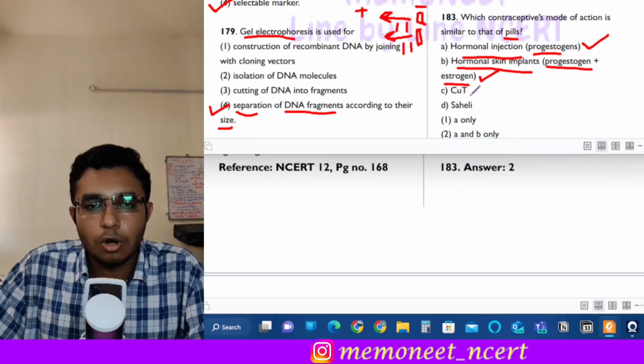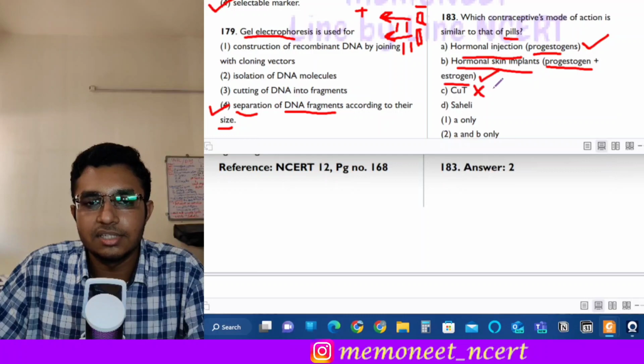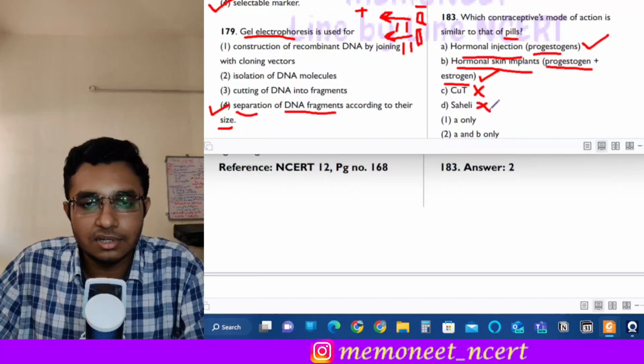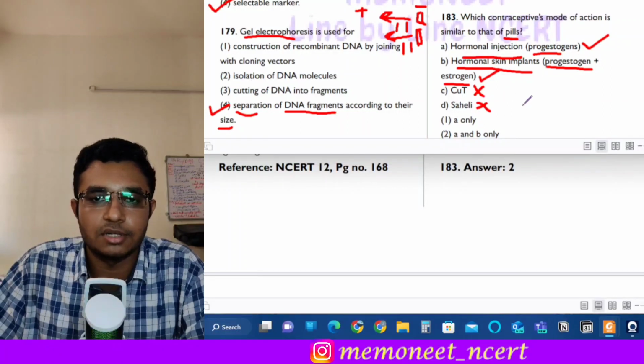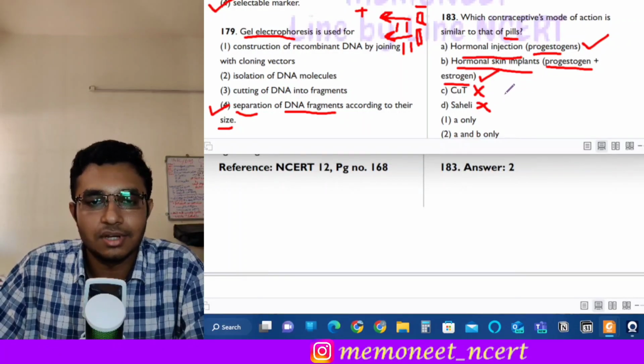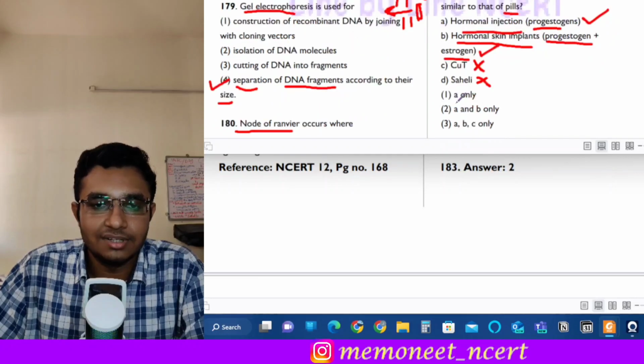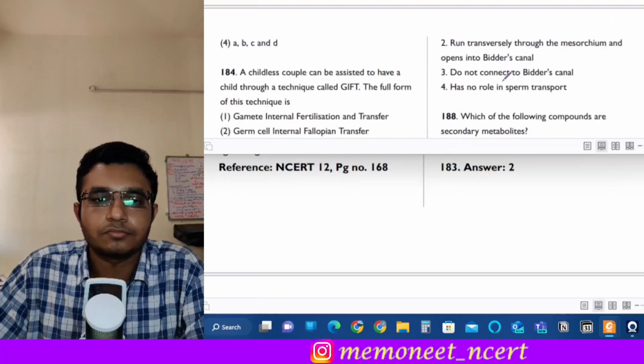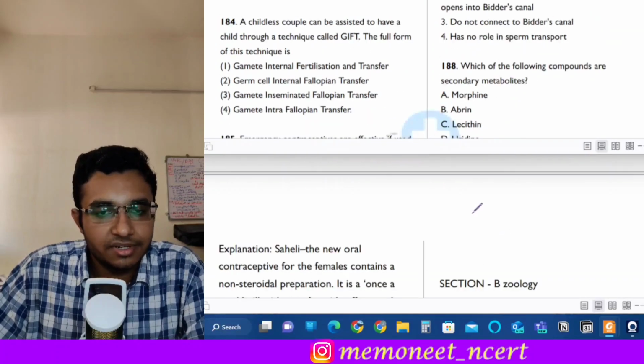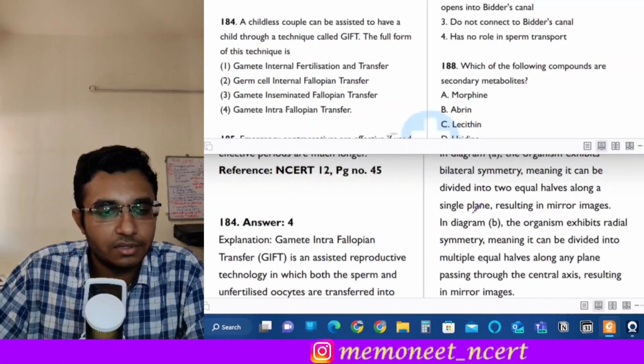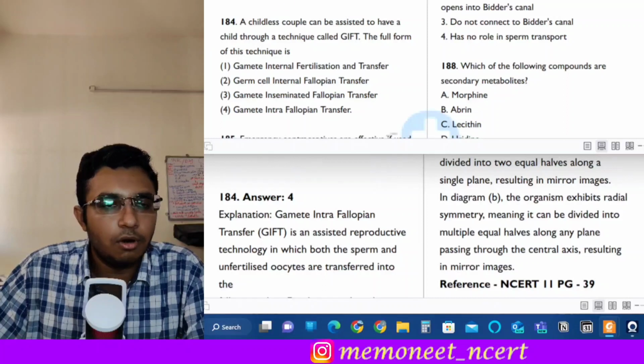The third is copper T. So copper T is a copper releasing intrauterine device, okay. This is incorrect. And fourth is Saheli. So Saheli, if you know, is a pill which is a non-steroidal preparation, okay. It does not contain estrogen and progesterone. So here the correct answer will be A and B only, okay. That is option 2. The next statement is question number 184, okay. Moving on to the next question.